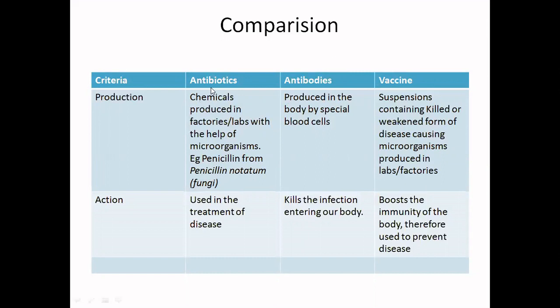Antibiotics we take when we are ill, when we are under some treatment of disease. But antibodies are produced in our body by the blood cells whenever an infection has entered our body.